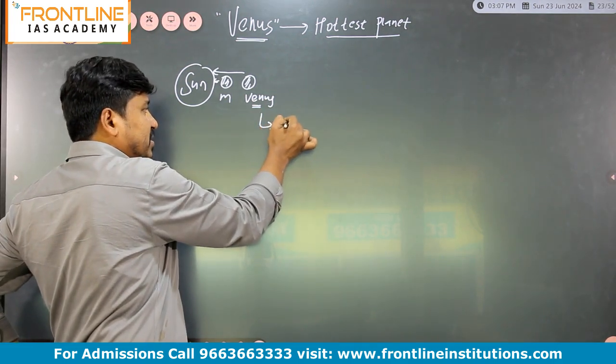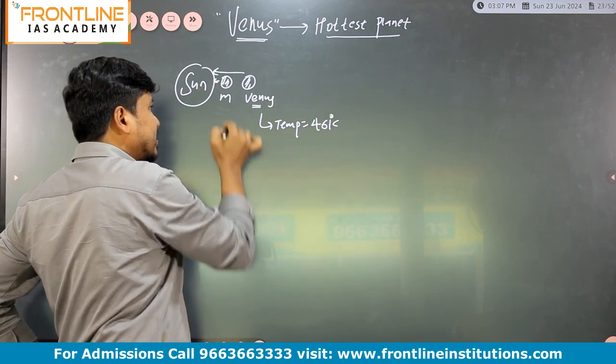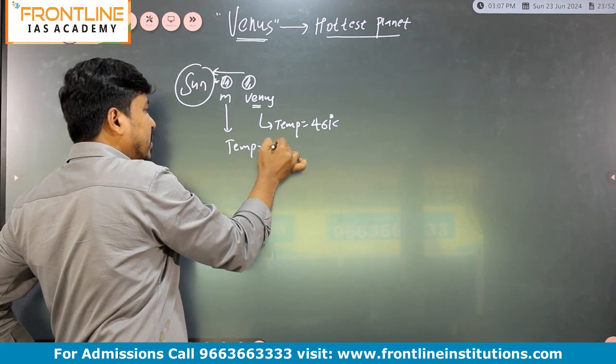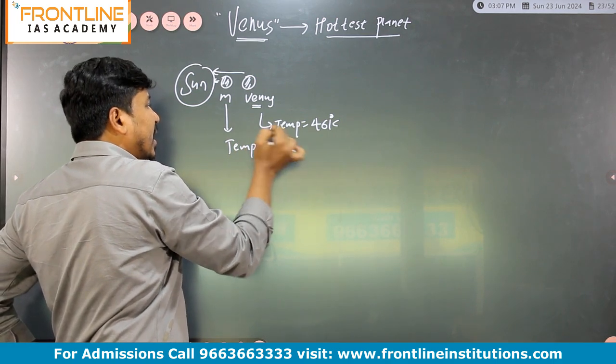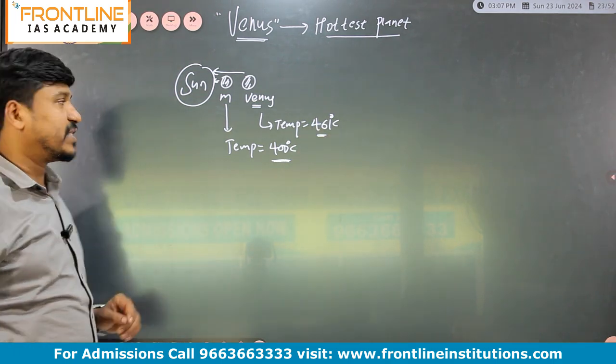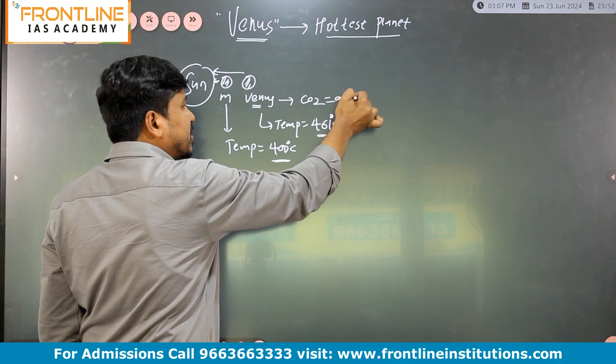When you compare Mercury and Venus, Venus is the hottest. Listen carefully. The temperature of Venus is 461 degrees Celsius, and the temperature of Mercury is 400 degrees Celsius. Venus has more temperature because it has more carbon dioxide, almost 96%, right?